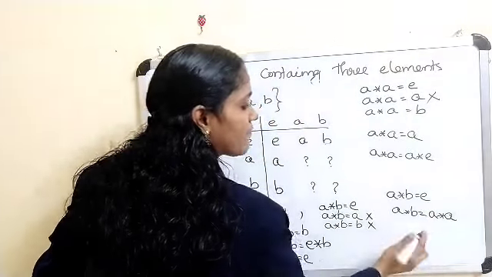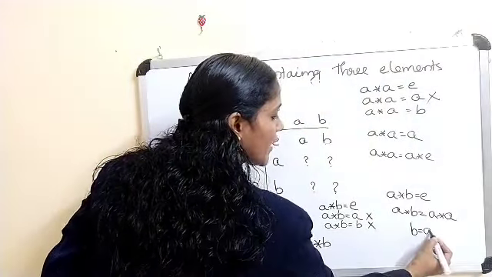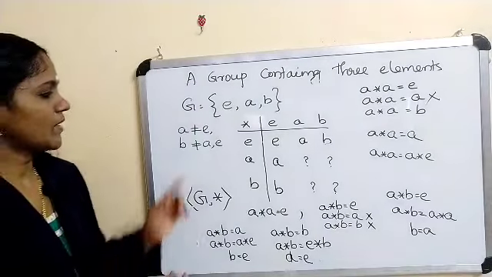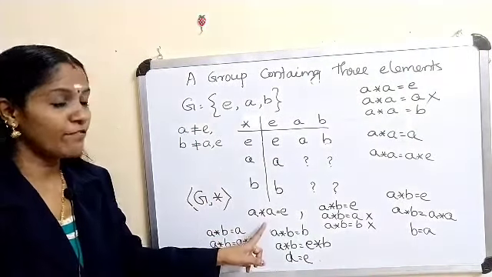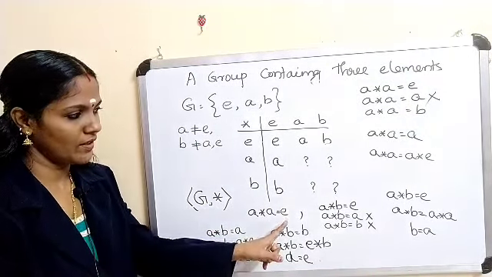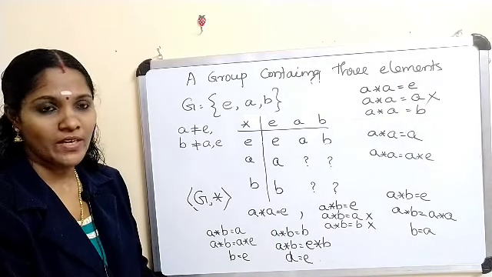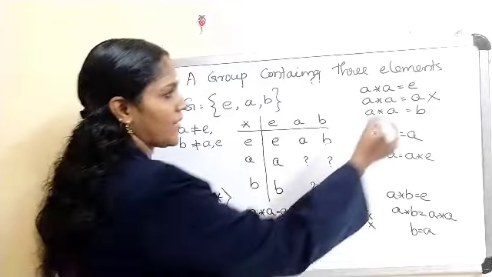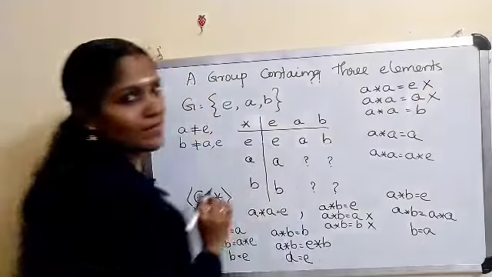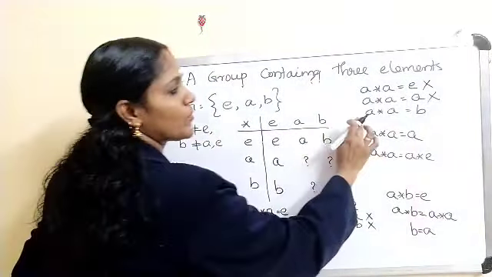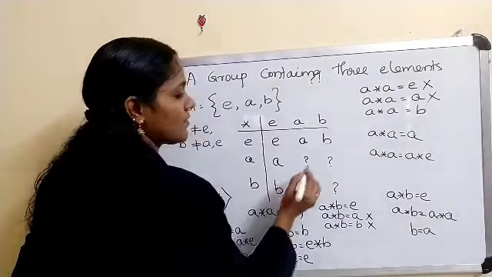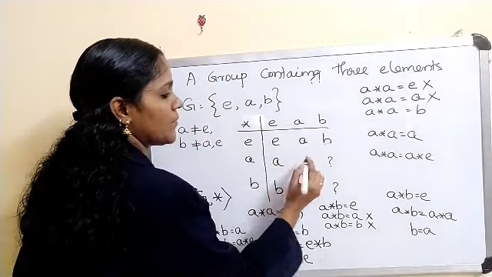If you again apply the left cancellation law, we get B equal to A. But B is not equal to A. Therefore, if we choose A star A equal to E, we cannot define A star B. So A star A can never be equal to E. Therefore, the only possibility for A star A is B.